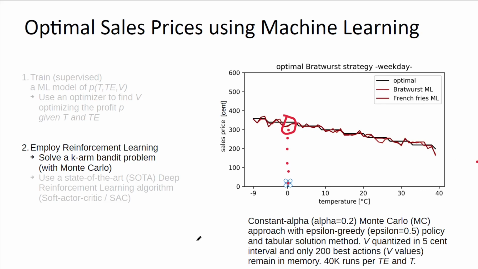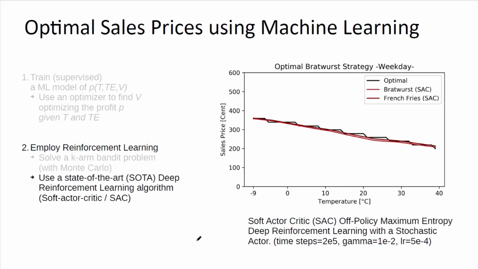So the question is, with a state-of-the-art deep reinforcement learning algorithm, can we do better, in a way that it can learn that there's a functional dependence between the different temperature states? And indeed you can.